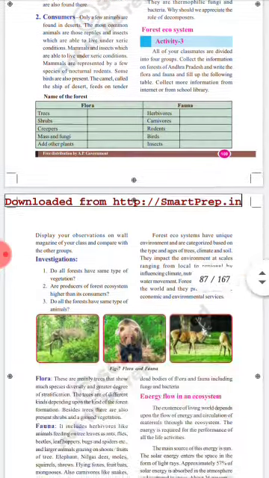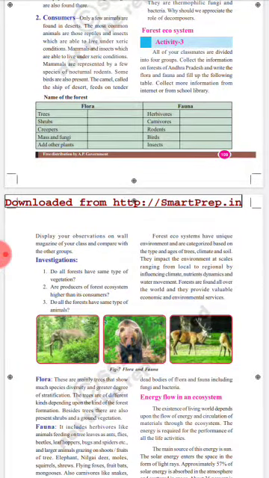Coming to forest ecosystem. See here, forest ecosystem. Divide all of your classmates into 4 groups. Collect the information on forests of Andhra Pradesh and write the flora and fauna and fill up the following table. See here, trees are there, shrubs, herbs, creepers, moss, fungi. These are the flora. The flora means all plant species present on the earth. Fauna here means herbivores, carnivores, rodents, birds and insects.